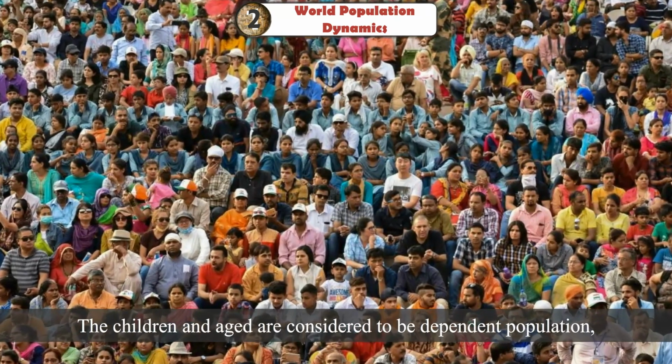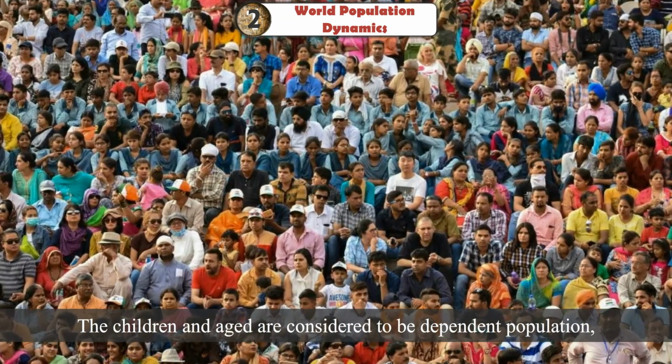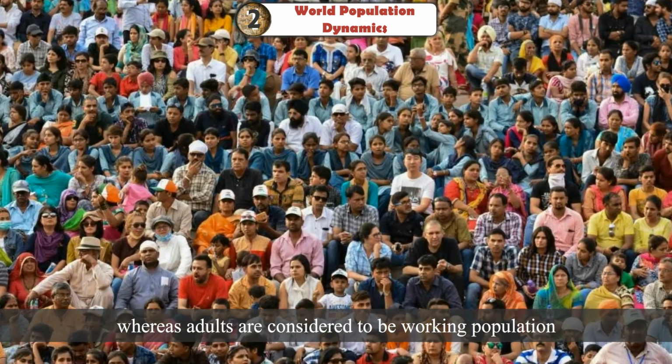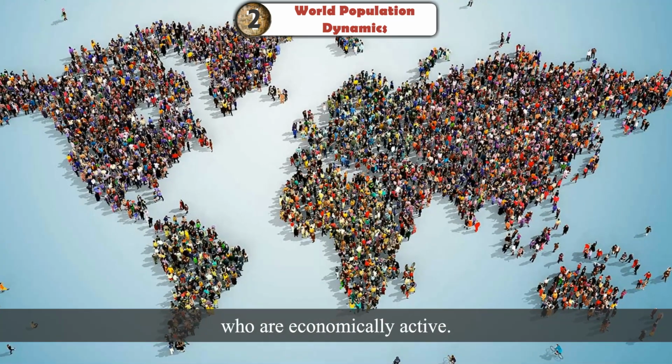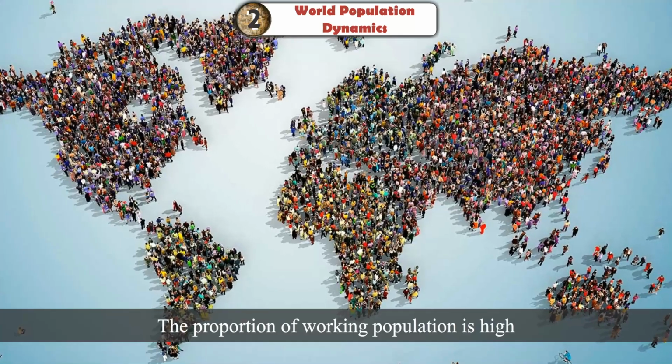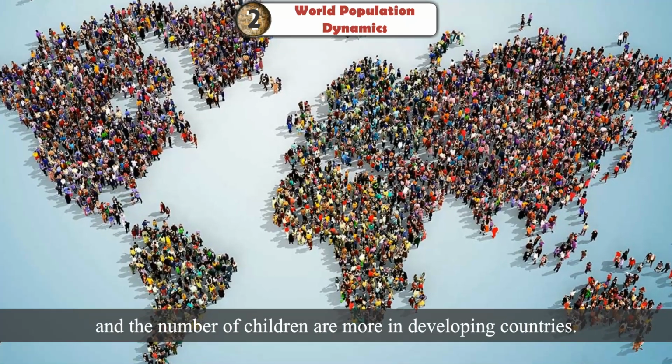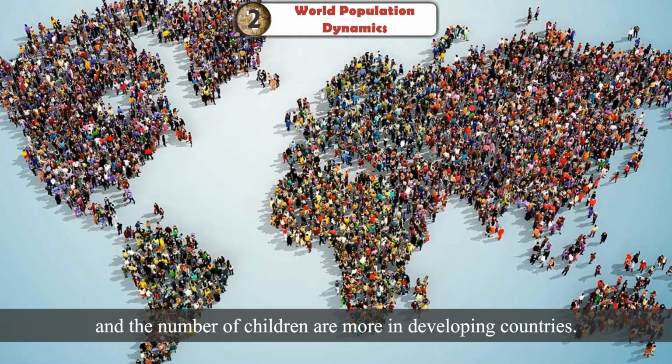The children and aged are considered to be dependent population, whereas adults are considered to be working population who are economically active. The proportion of working population is high and the number of children are more in developing countries.